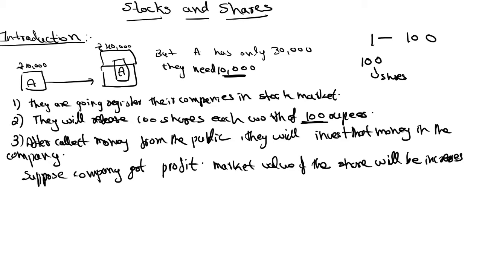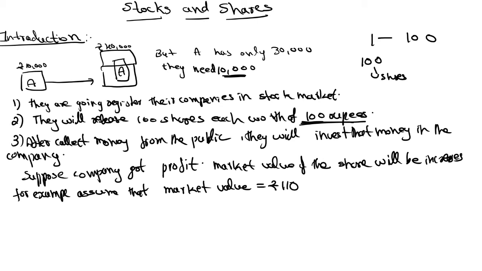Here one share is 100 rupees, right? For example, assume that the market value is equal to rupees 110. Clear what I am saying? Here I am assuming the market value of the share is rupees 110.